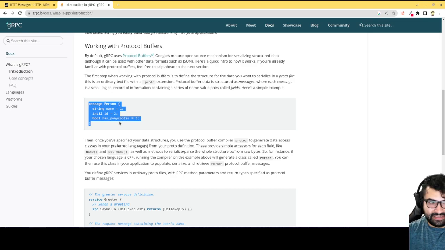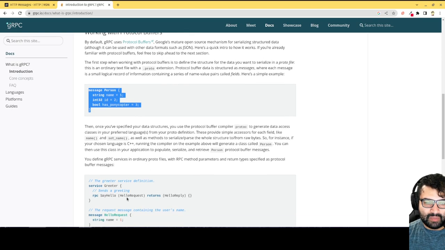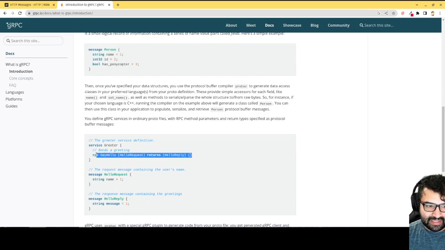Their framework knows how to read these files, and you would then take this proto file, and the gRPC framework will generate the API for you on your web server. So you don't have to do too much. You just write these protobufs, describing the different functions that exist on your server. You see here, we have a service called greeter, which has these functions, and all you have to do is write what these functions do.